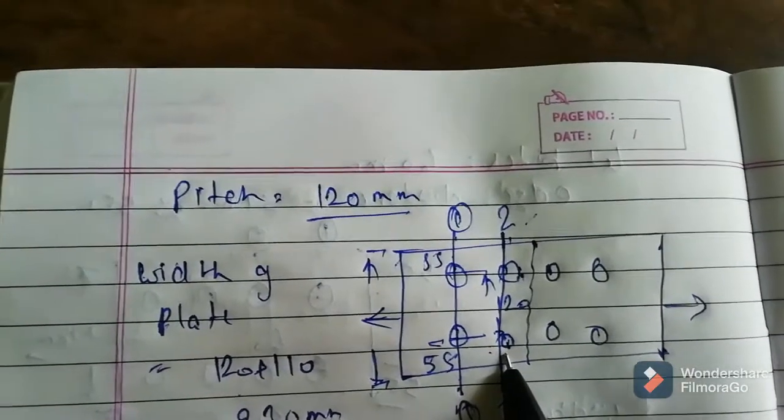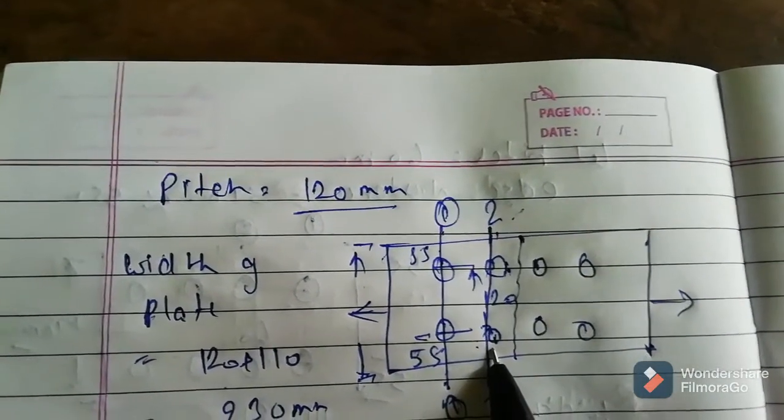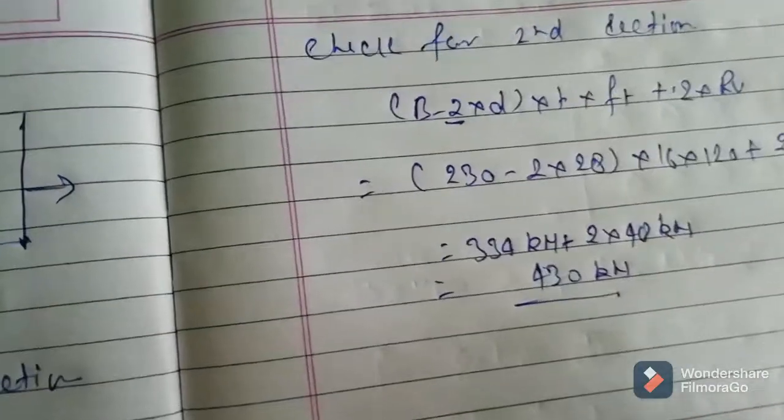Here it means at this section the capacity is 430 kilonewton, which is greater than the applied force, which means this is safe.